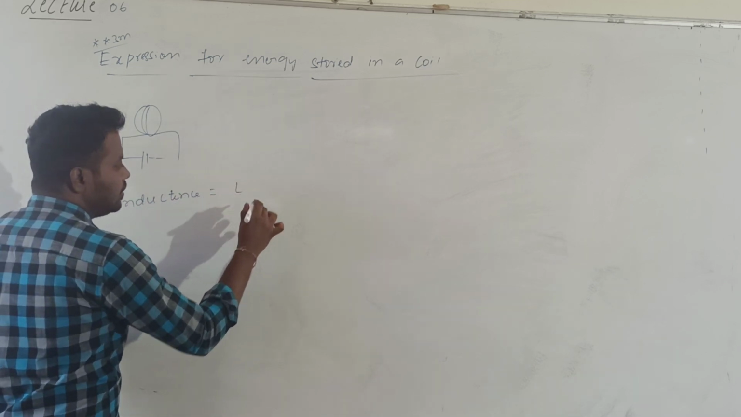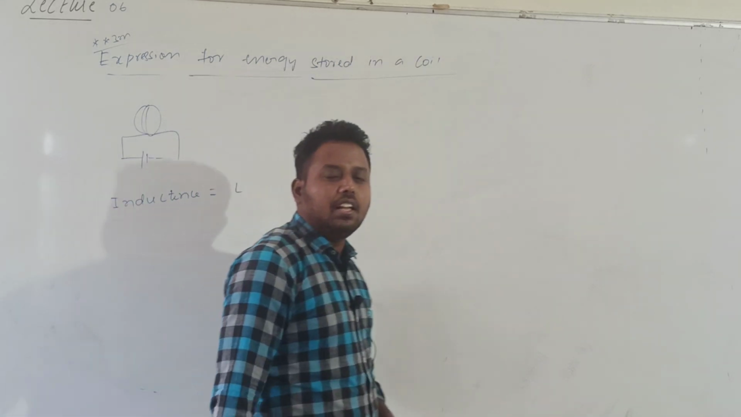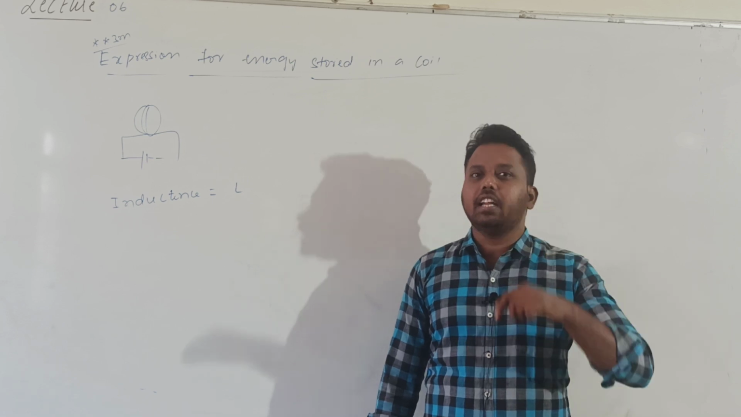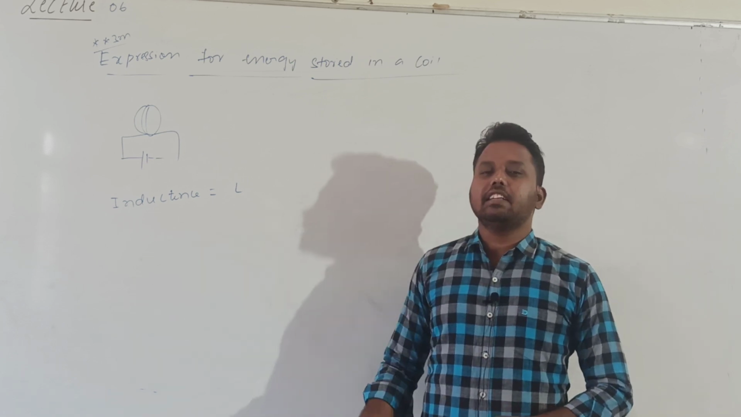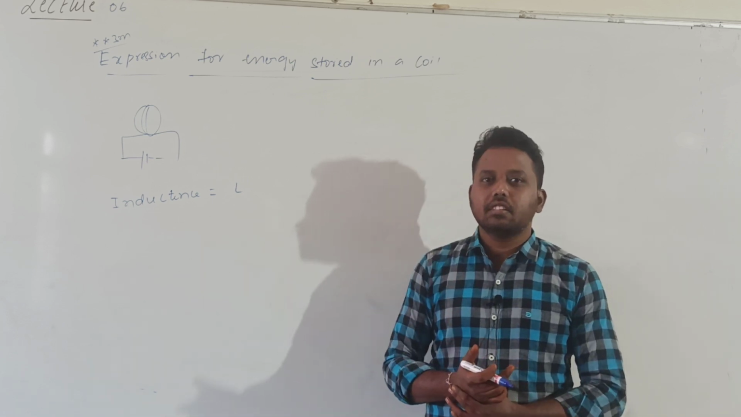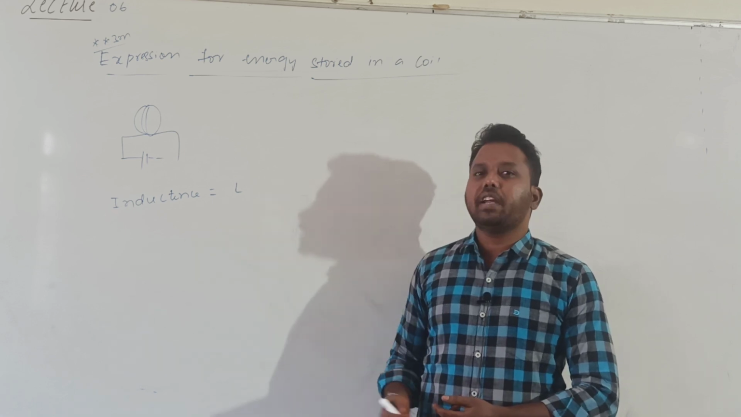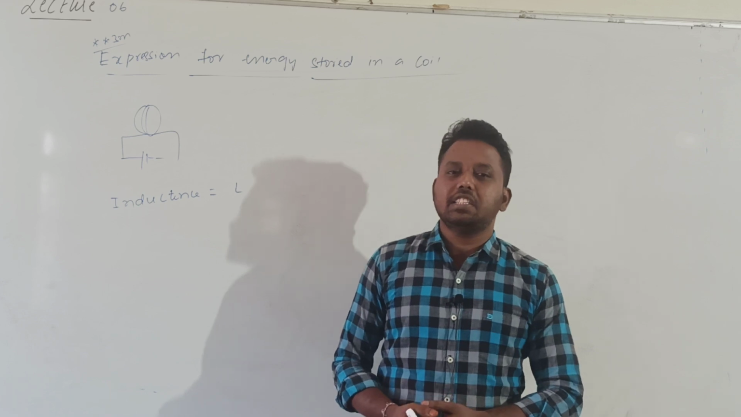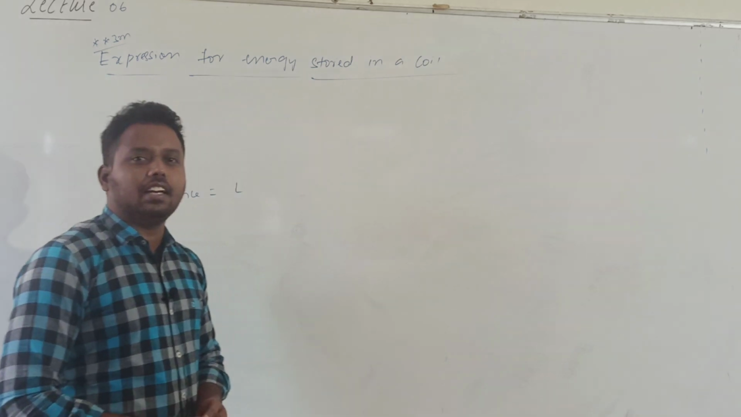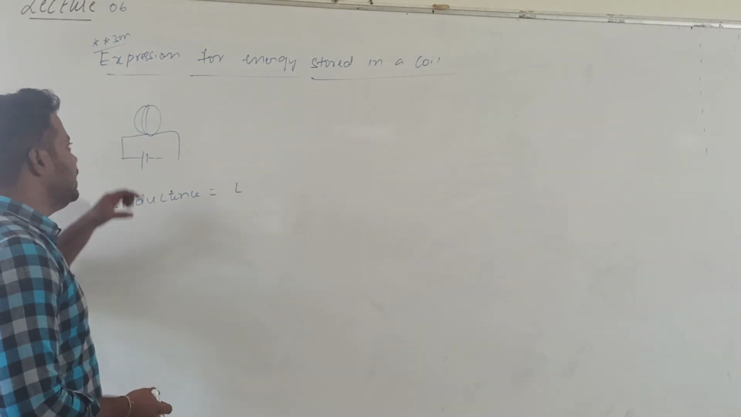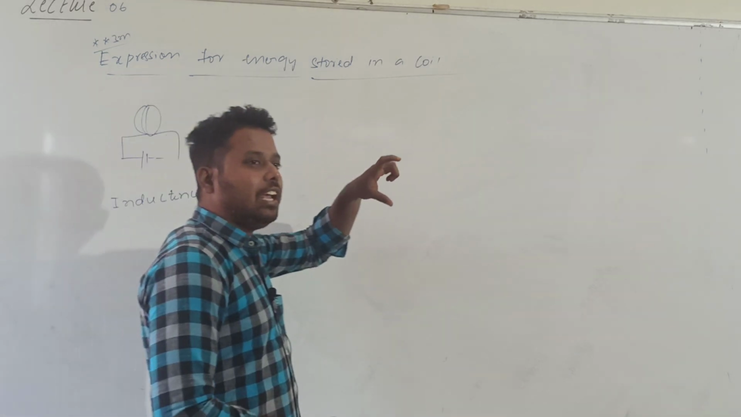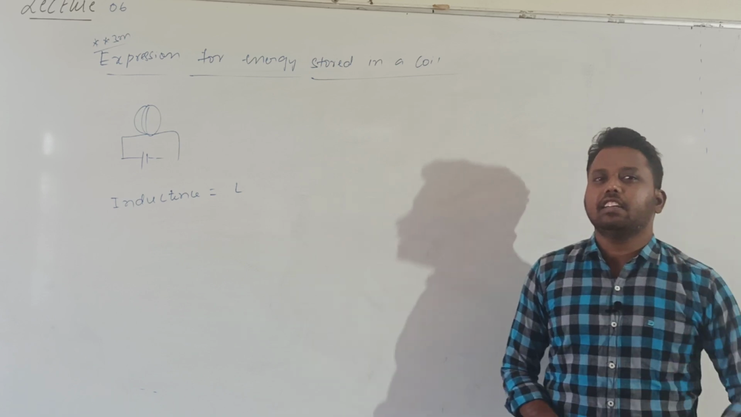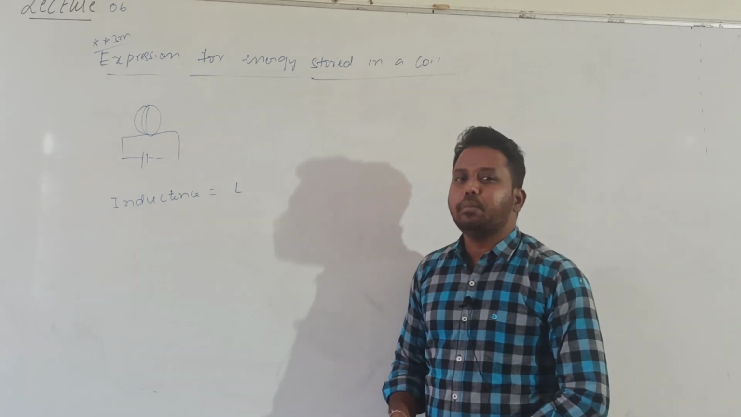The inductance of the coil is L. Yesterday we discussed inductance is analogous to which one? Mechanical inertia. So inductance is analogous to mass. So inductance is more means electrical inertia more. Inductance less means electrical inertia less. Let us consider a coil or inductor. You can also call the coil as inductor. So let us consider one inductor of inductance L connected across a DC battery.